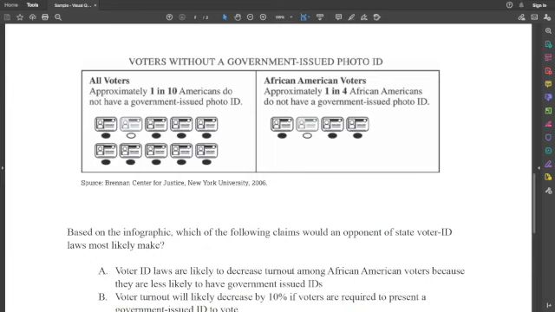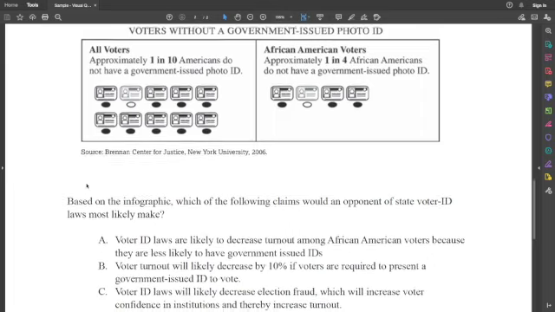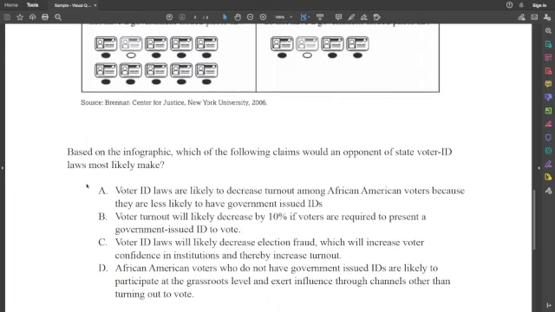And inherently, that's not necessarily a bad thing, but what are they saying about the income of African Americans? They're going to be turned away because they don't have the money to necessarily get an ID, and we don't think of that as like inhibiting that at all. But for some people, that money makes the difference. All right, now take a look at the first question. Based on the infographic, which of the following claims would an opponent of state voter ID laws most likely make? Take a minute and answer that.